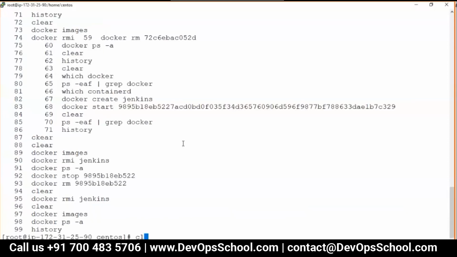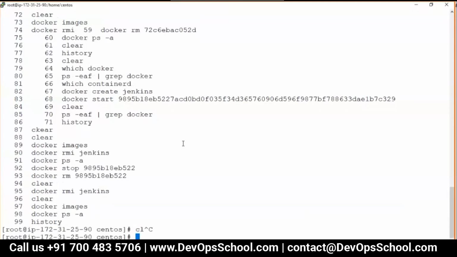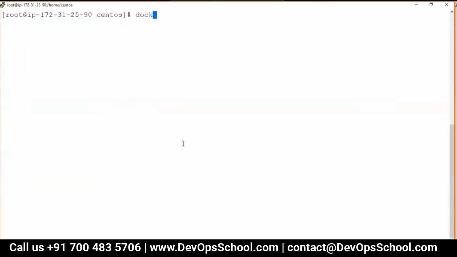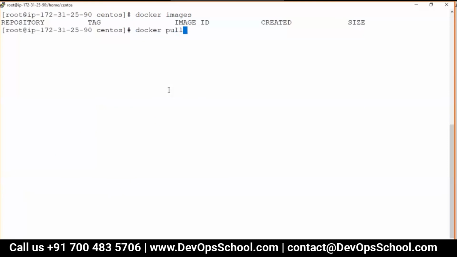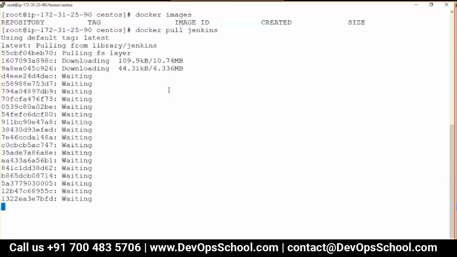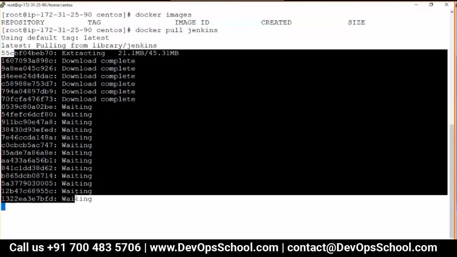So if you see here, an image has 40 characters. Docker images. Let me do a Docker pull of Jenkins. Oh, I should have done a smaller one. No problem. So it has images, image ID, layer ID, all these things. I'll talk about it.